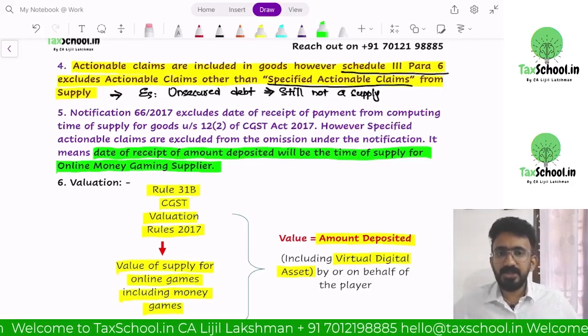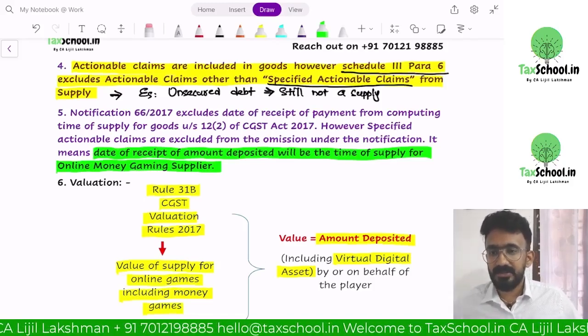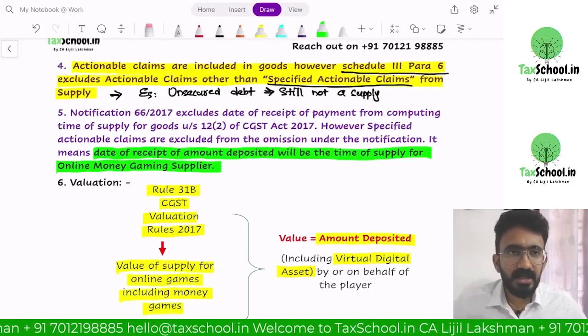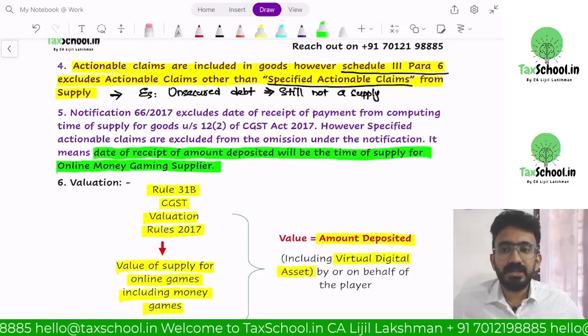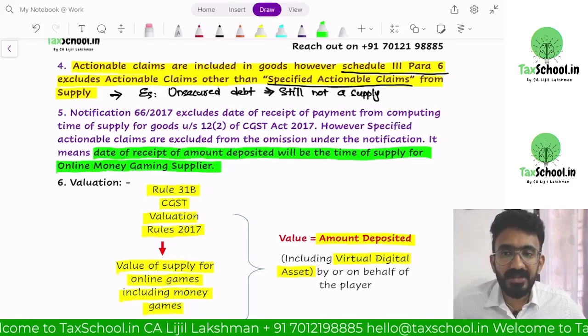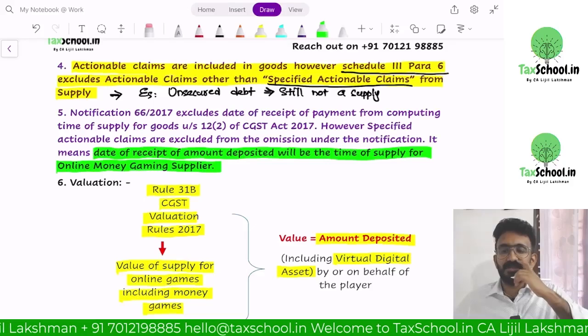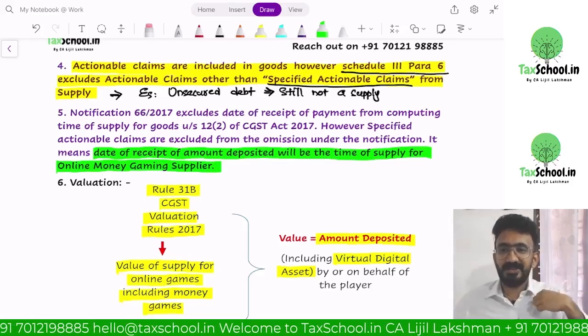Somebody in India wants to participate in a betting site on the English Premier League. Government is thinking, now an Indian customer is spending money, but the supplier of the online money gaming site is not in India. It is a foreign site which is getting the money out of this. Government said, I want GST on that also.